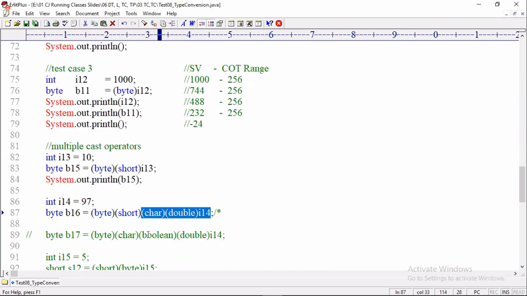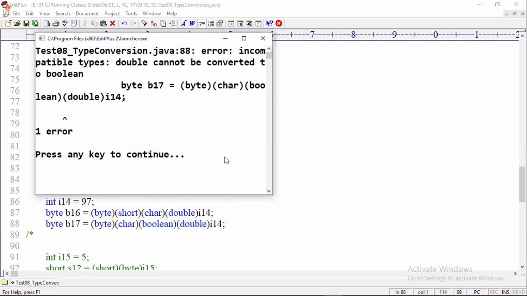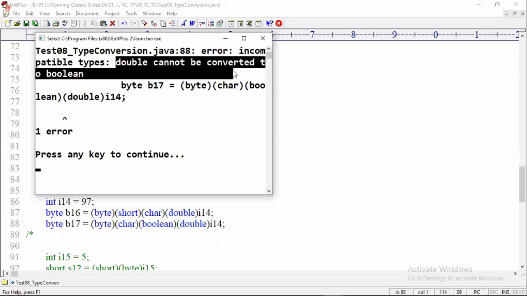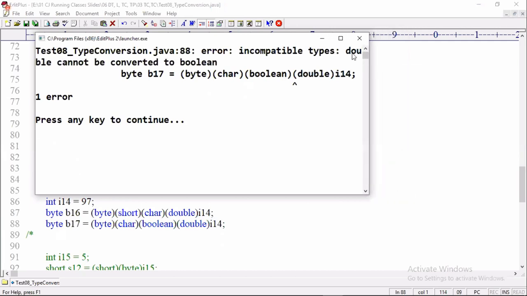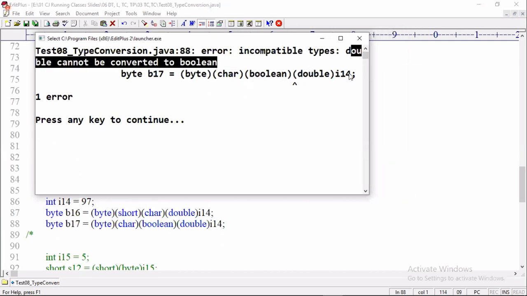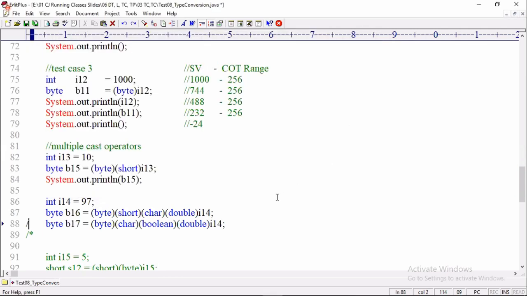Next, I am taking boolean. Is it allowed or not allowed? Not allowed. Now: incompatible types. Double cannot be converted to boolean. Look there, the compiler is throwing the error exactly as we discussed. Int to double, no problem. Double to boolean, not possible. It is verifying whether neighbor data types are compatible or not. Okay, nice.